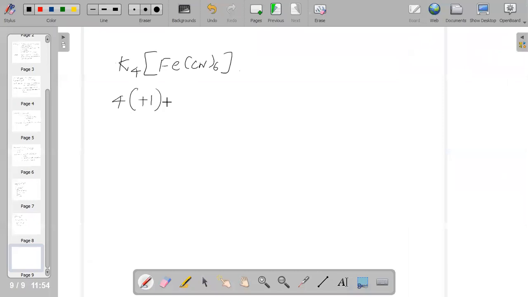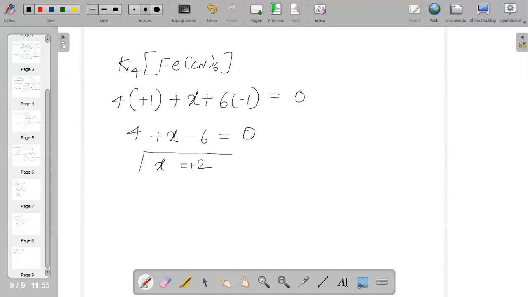So plus 4, Fe is unknown because we have to calculate, and CN minus 1, so 6 into minus 1. Since there is no net charge, the total value will be equal to 0. So 4 plus X minus 6 is equal to 0. X you will get to be equal to plus 2.